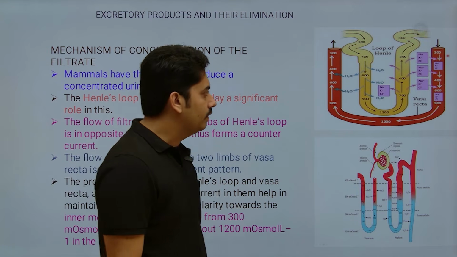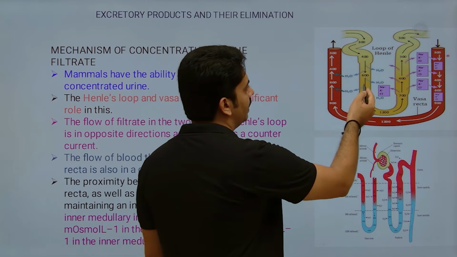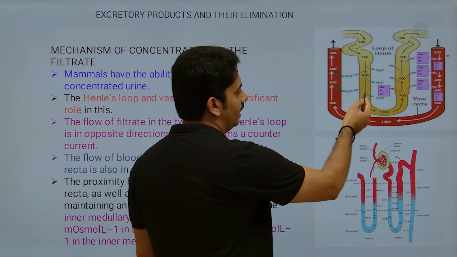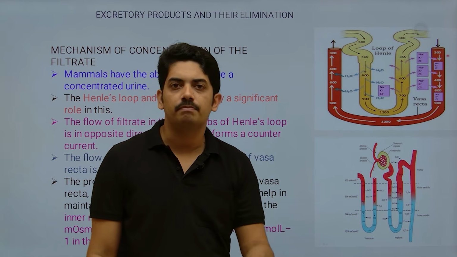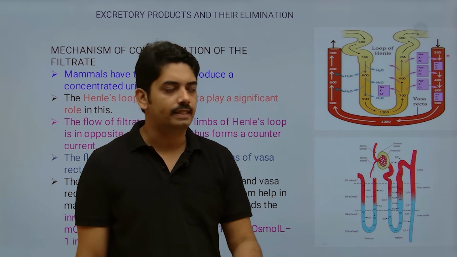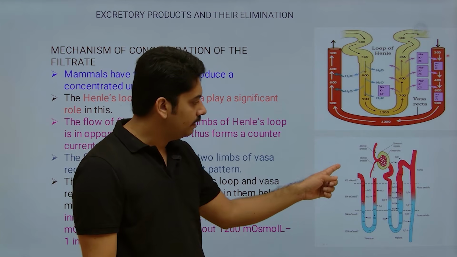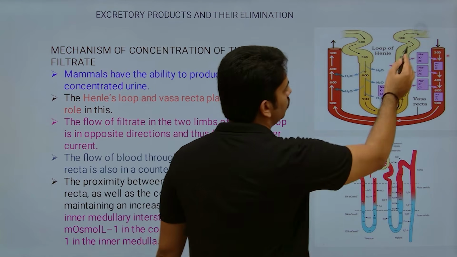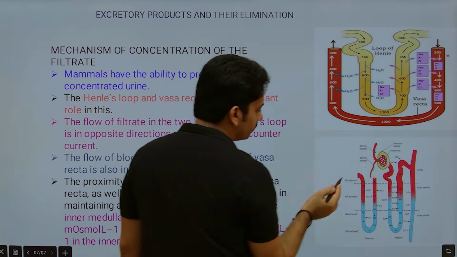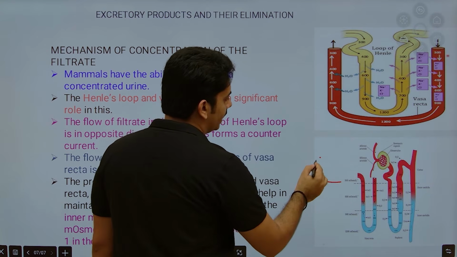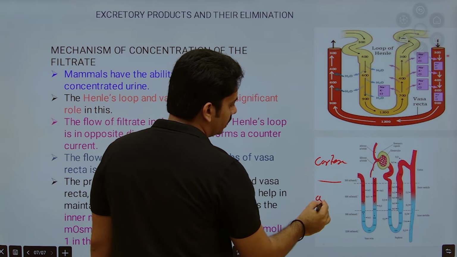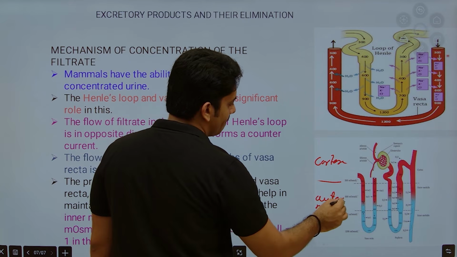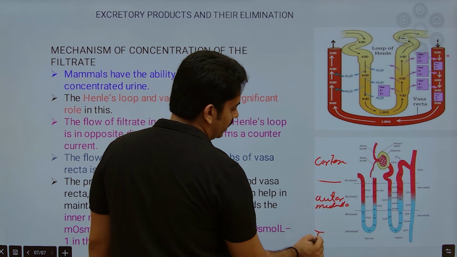Here you can see the first part, the descending limb of Henle. Already we studied that the descending limb of Henle is permeable to water and impermeable to electrolytes. Now if you see the two regions, please do observe here, this is very important. This is the cortex region, and here it is the outer medulla, and this is the inner medulla.